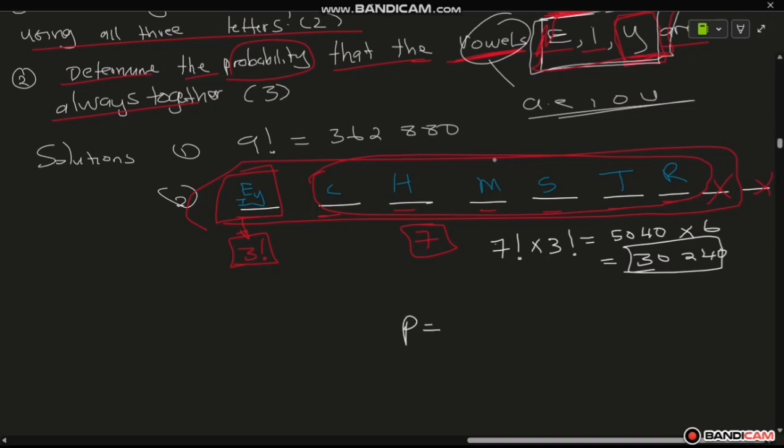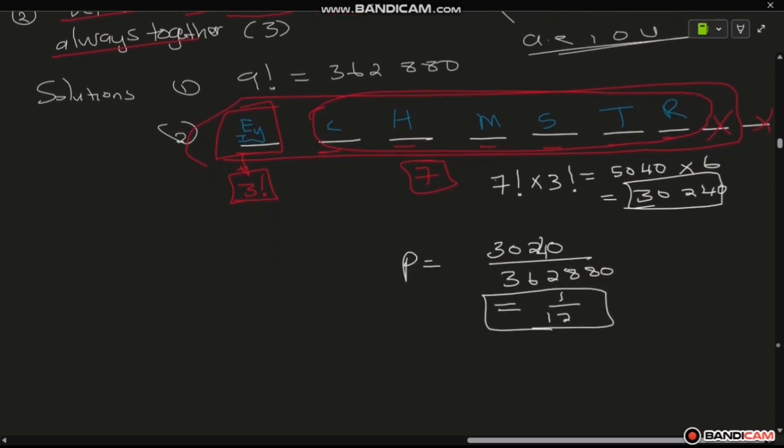The probability is going to be the favorable arrangements over the sample space, which is the 9 factorial. Then our answer is going to be 1 over 12. So this is the probability. I hope it makes sense.